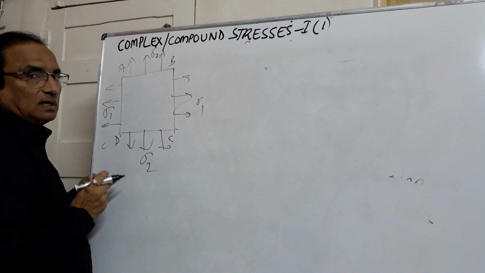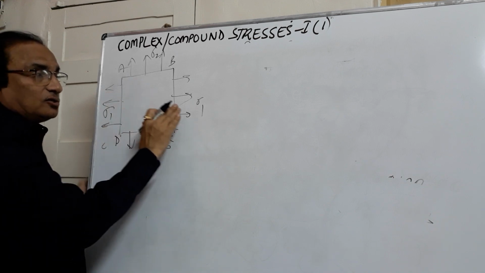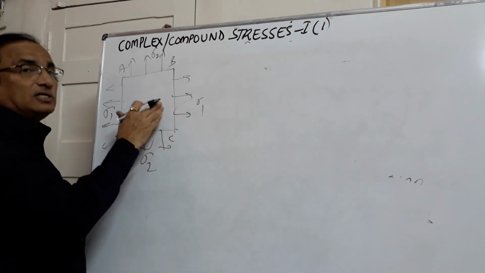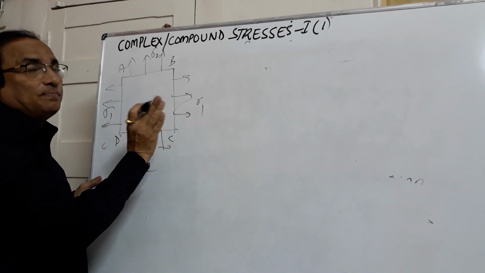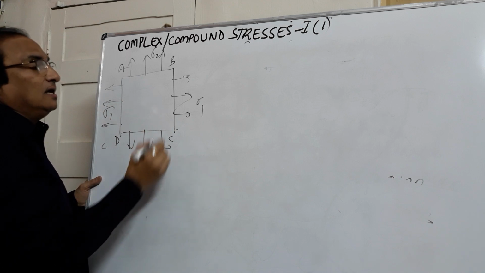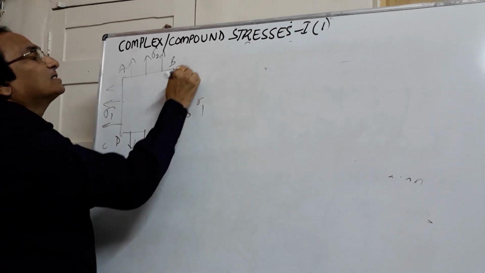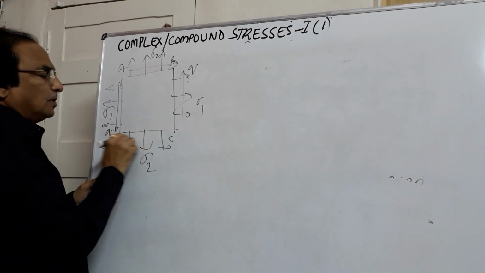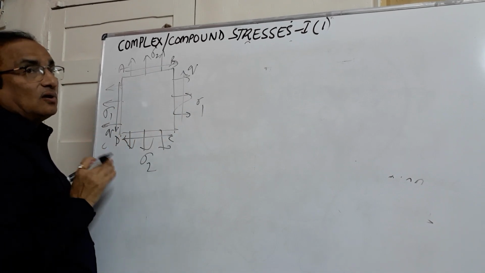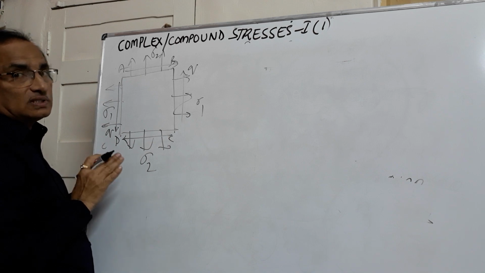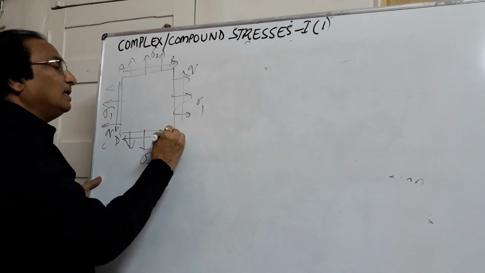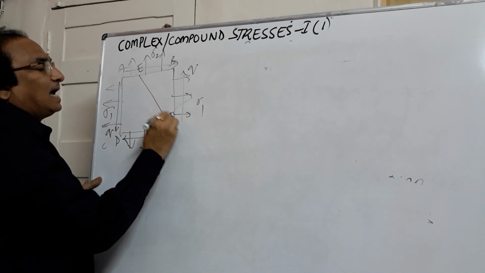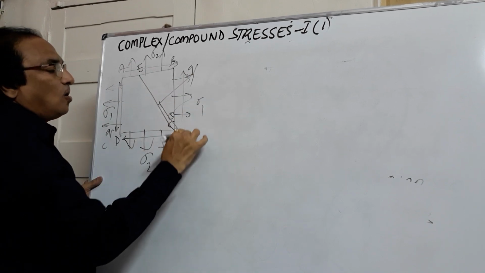This we have seen in the earlier case also. Now these normal stresses, I can call them principal stresses because they are acting on principal planes, and on principal planes there are no shear stresses acting. Now in addition, if I add a shear stress here, Q, then they will not be the principal stresses. Now in this combination, I want to find out the normal stress and the tangential stress on a plane making